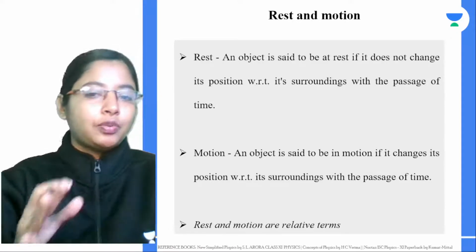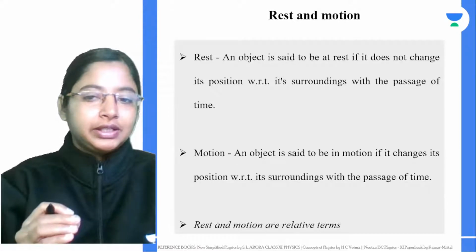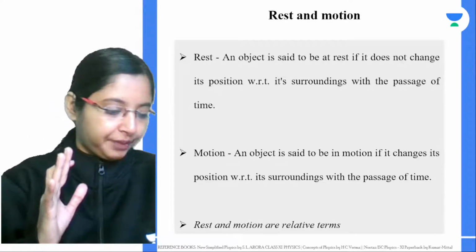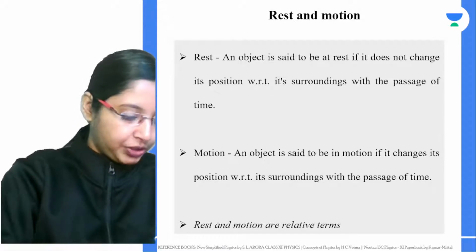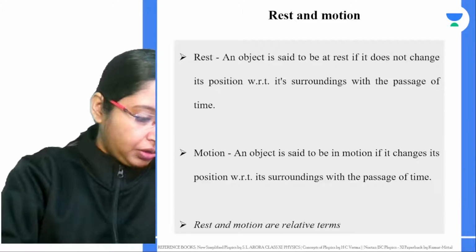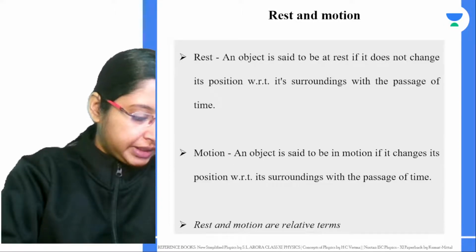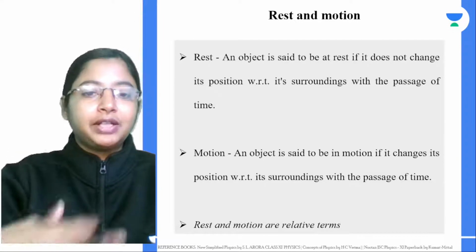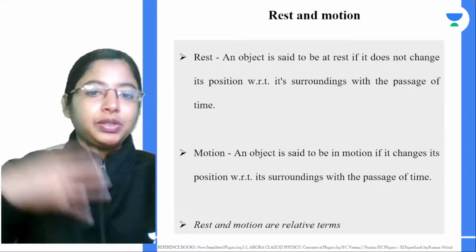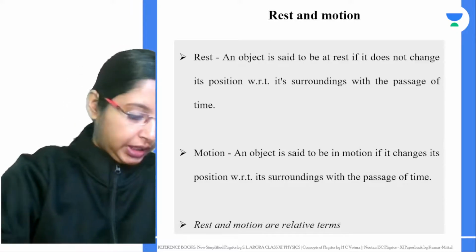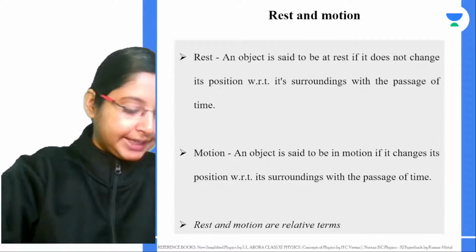When you say an object is in motion, it changes its position with respect to its surroundings with the passage of time. Then we say an object is in motion. Examples are a train moving on a rail, or a bird flying. With respect to us, if you're seeing a bird that is flying, it's actually in motion. So this is about rest and motion.